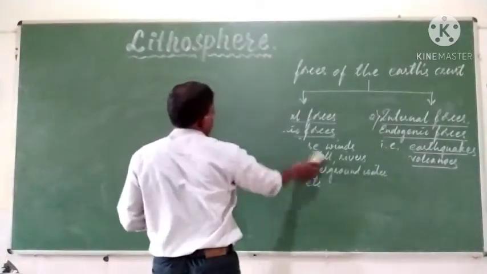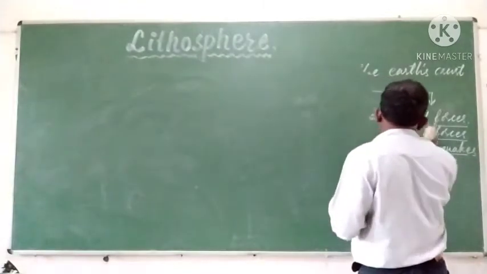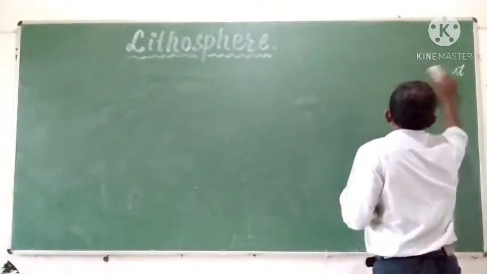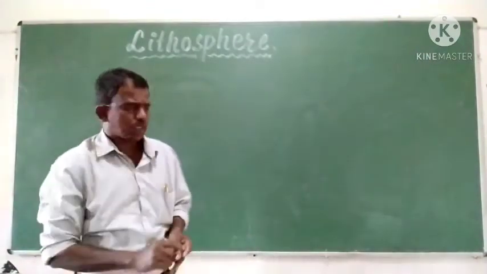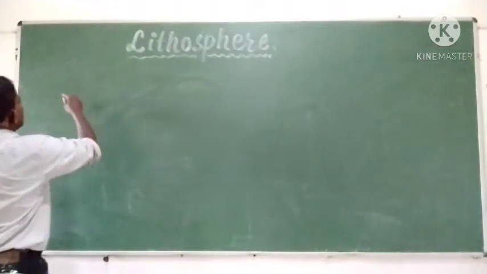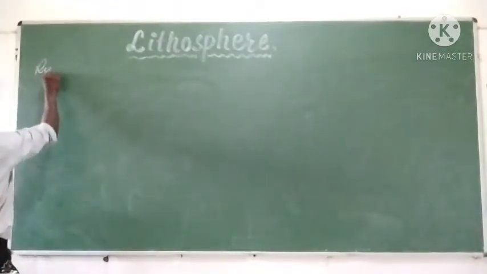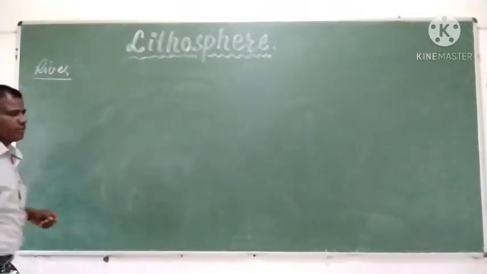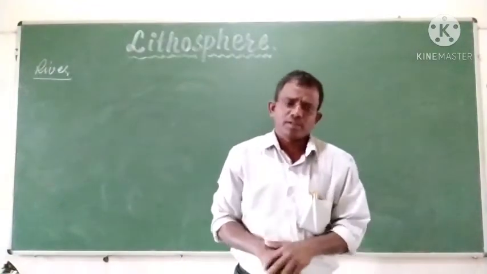I suppose you students must have seen one or the other river. What does a river mean? How does a river originate and flow, and especially what kind of denudation activities are taking place by the rivers?